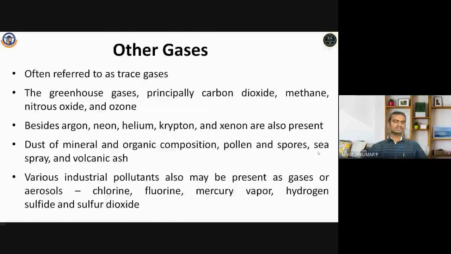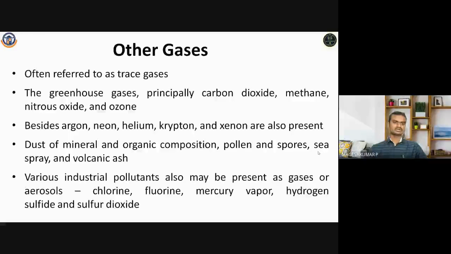And some other gases apart from nitrogen, oxygen, and carbon dioxide are often referred to as trace gases. The greenhouse gases are principally carbon dioxide, methane, nitrous oxide, and ozone. And these are all the principal gases in the atmosphere which affect the atmospheric components.